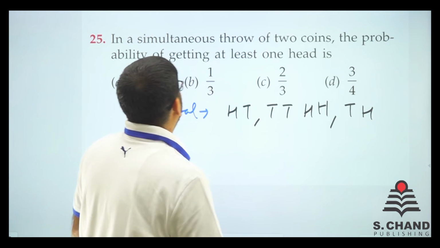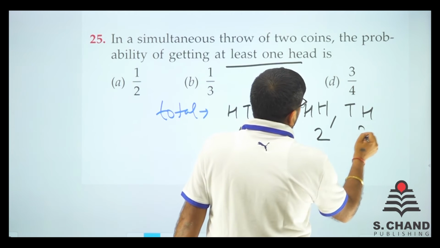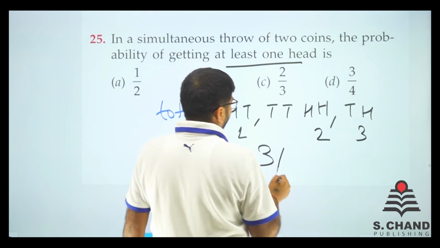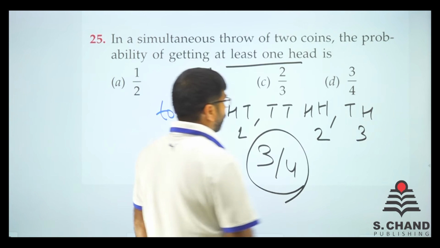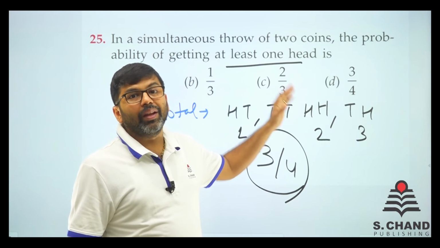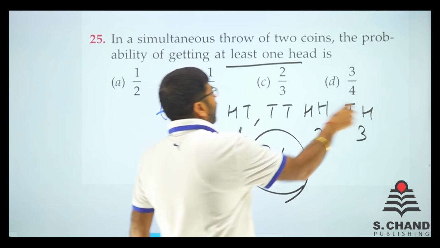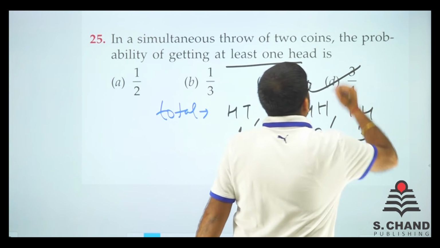Now the probability of at least one head: we have it here, here, and here, so it will be 3 by 4. Why so? Because 4 is the total events, and out of this favorable is 3, because at least one head is this. So very easy question.